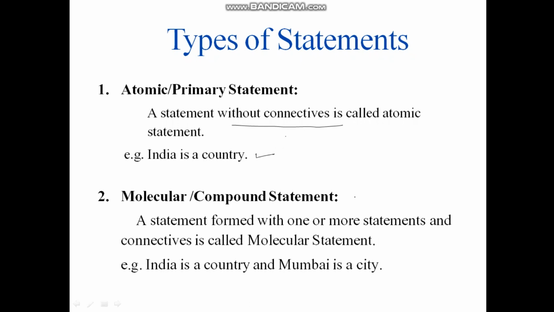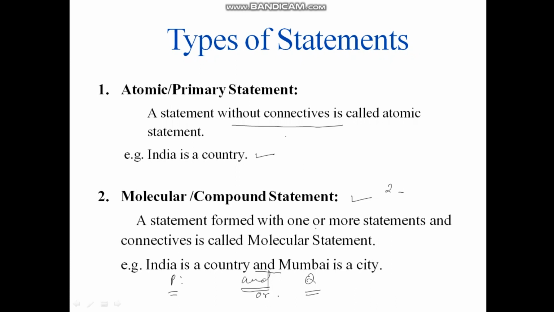Another one is the compound statement, or molecular statement, and we say that whenever two or more sentences are combined together by using some connectives, a statement is formed from one or more statements. For example, India is a country and Mumbai is a city. There are two statements here: India is a country and Mumbai is a city. I am connecting these two atomic statements by using a connector, and this "and" is called a connector.